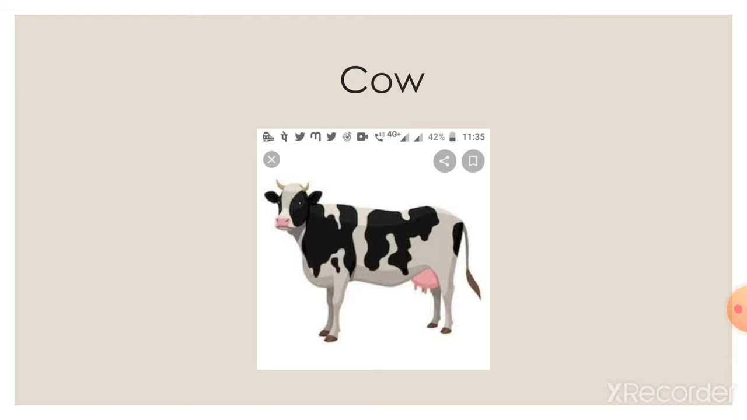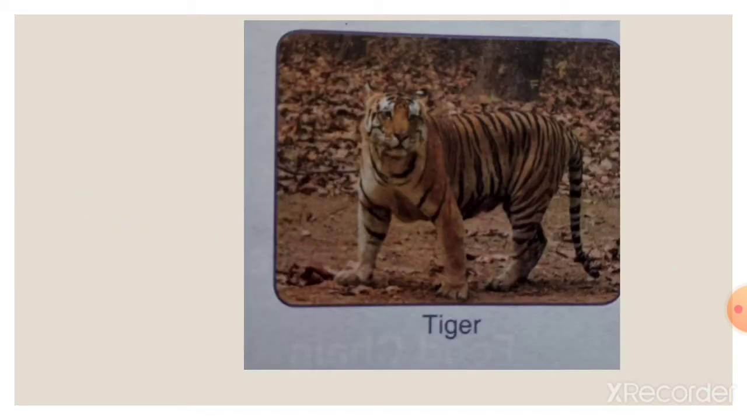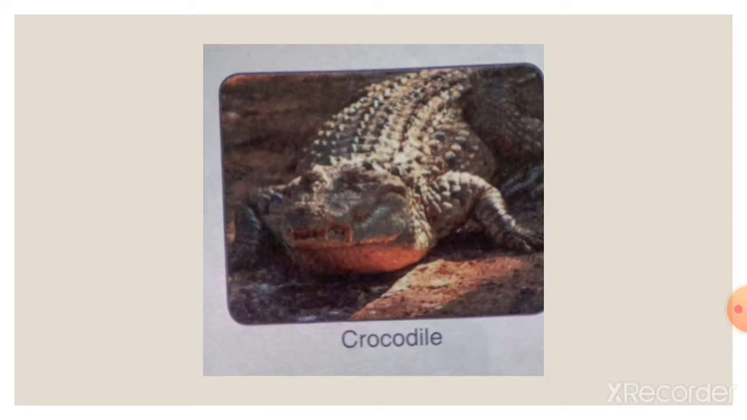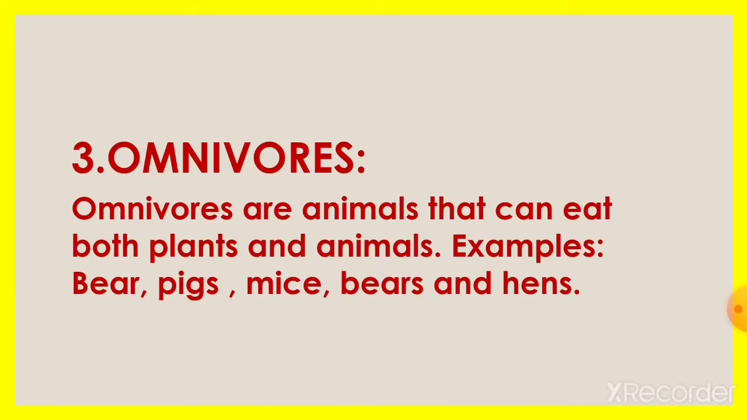Now the next type is carnivores. Carnivores are animals that get their food by hunting and eating other animals. Means carnivores are flesh eating animals. They eat the flesh of other animals. Examples are tiger, crocodile, lion.